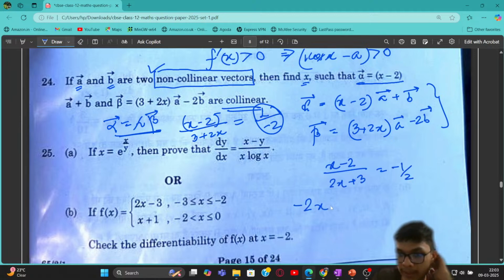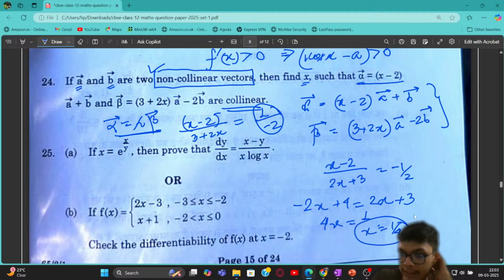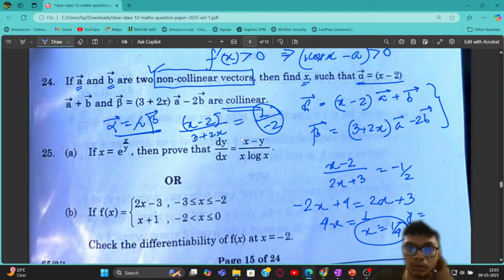From here we get minus 2x plus 4 equals 2x plus 3, so 4x equals 1. So our x is equal to 1 upon 4, and our y is equal to, let me solve it over here.